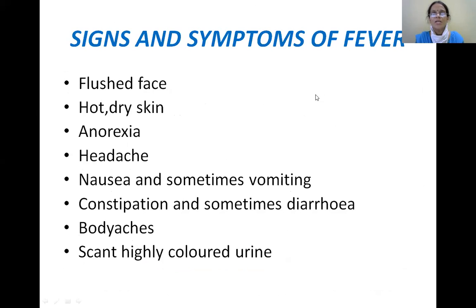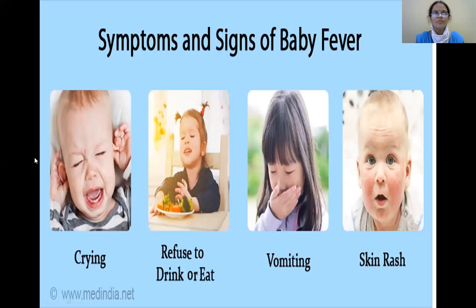So what are the different signs and symptoms of fever? One is the flushed face, hot dry skin, anorexia, headache, nausea, GIT will be involved, where you can observe this nausea and sometimes vomiting, constipation, diarrhea, body aches, scant, highly colored urine. These are the different signs and symptoms of fever.